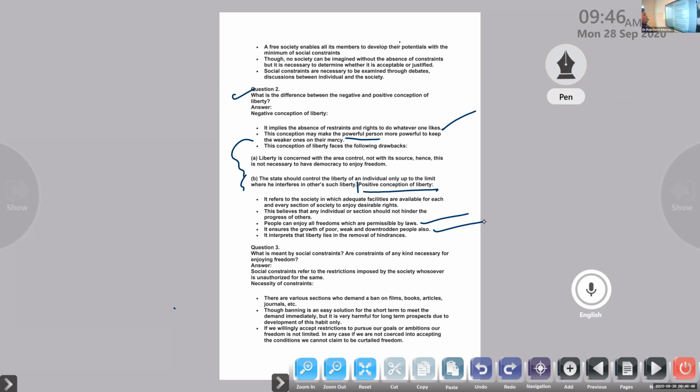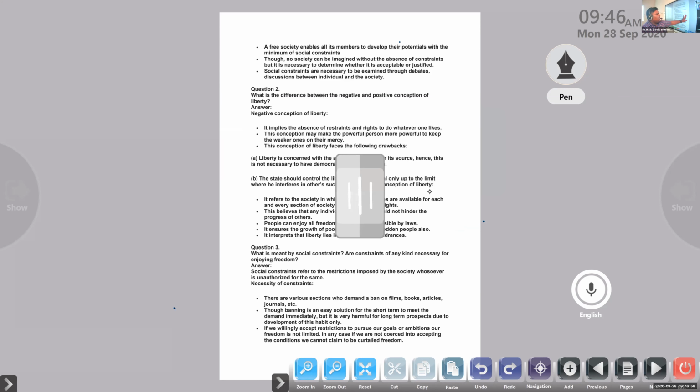And the third question, what is meant by social constraints? Are constraints of any kind necessary for enjoying freedom? So, are restrictions or constraints necessary to lead a good life or enjoy freedom in the society? The social constraints refer to the restrictions imposed by the society, whosoever is unauthorized for the same. So social constraints mean we are enjoying a free life with restrictions. And who is imposing the restrictions? The entire society. Clear or not?